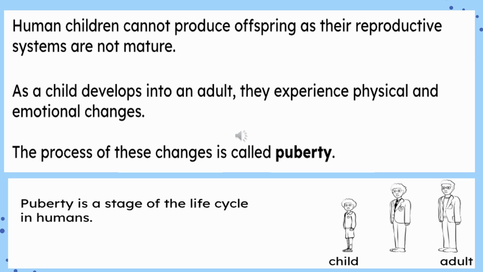Human children cannot produce offspring as their reproductive systems are not matured. As a child develops into an adult, they experience physical and emotional changes. These changes and this process is called puberty. Puberty is a stage of the life cycle in humans.